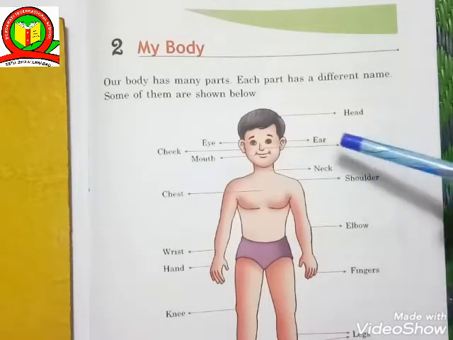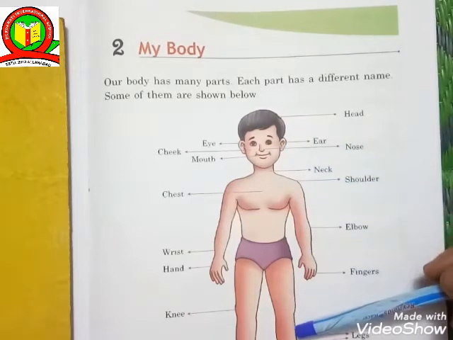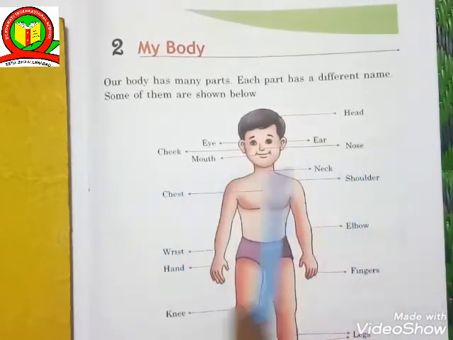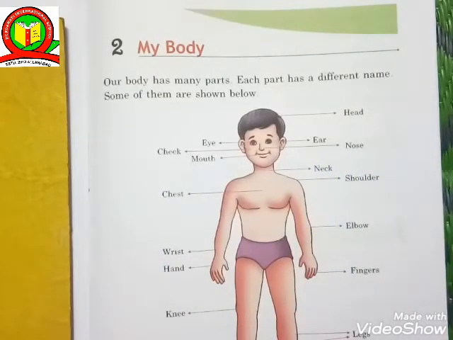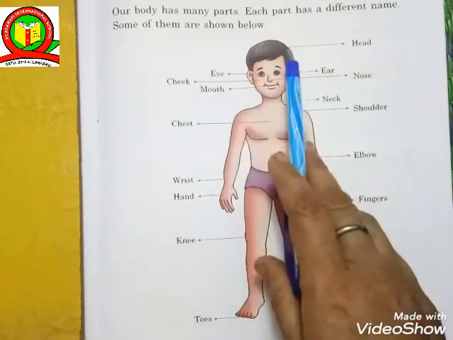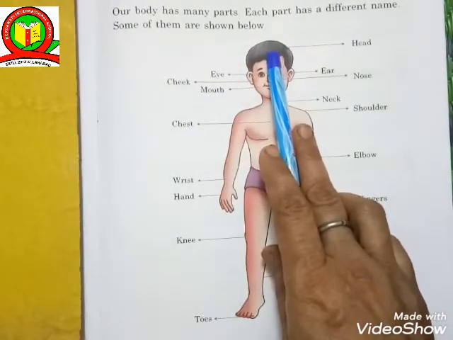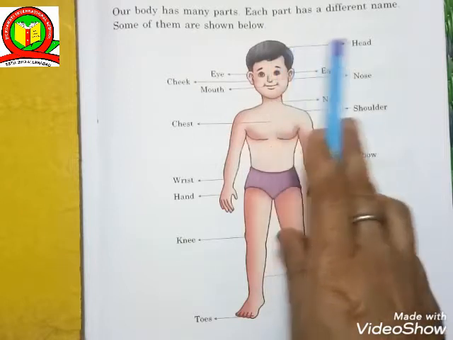Now look here, there is a picture of a boy and different body parts are mentioned here. So read them one by one. First one, head, and the head is the top of the body.